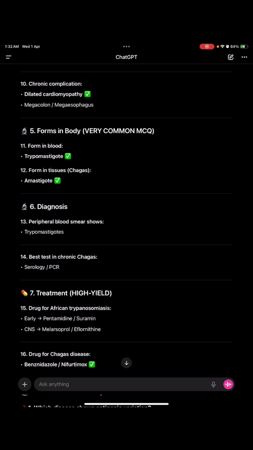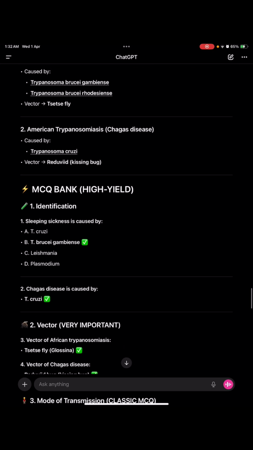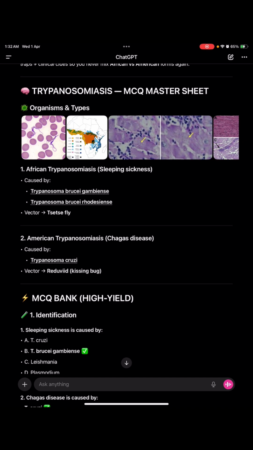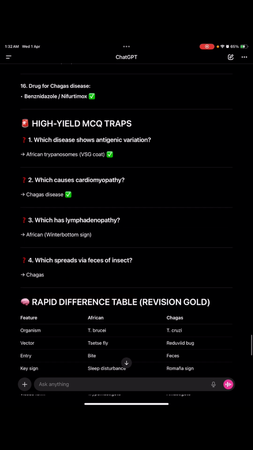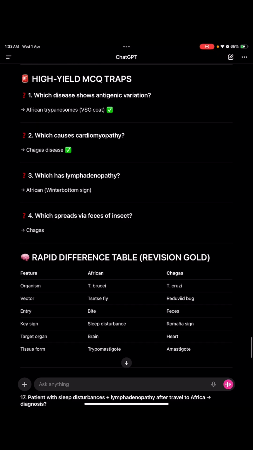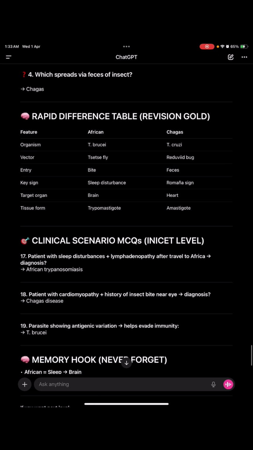Now the forms in the blood of the trypanosoma, three species we saw: Trypanosoma brucei gambiense, Trypanosoma brucei rhodesiense, and Trypanosoma cruzi. Then we saw diagnosis: on PBS we will see trypomastigotes. Which disease shows antigenic variation? African trypanosomes. Which causes cardiomyopathy? Chagas disease. Which has lymphadenopathy? African, the Winterbottom sign. Which spreads by feces of an insect? Chagas. The target organ in African is the brain, in Chagas it is the heart.